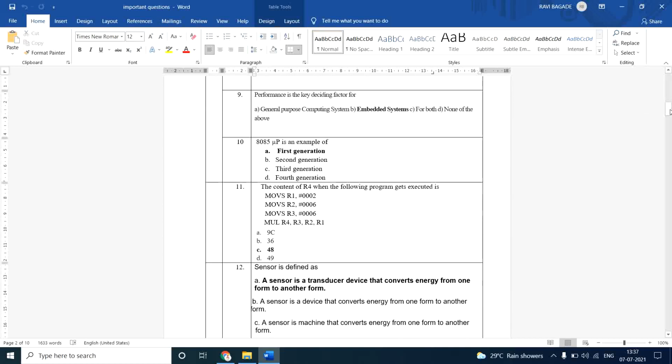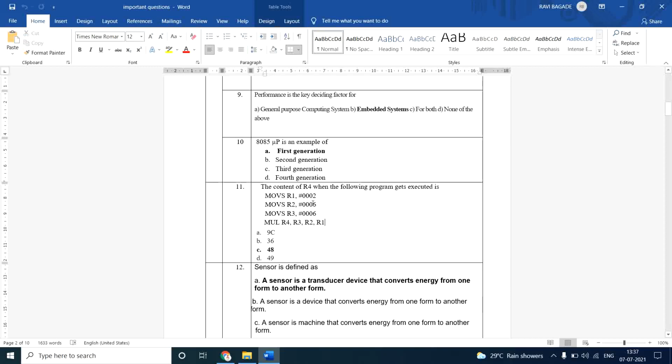Then 8085 UP is an example of. There are different generations: first, second, third and fourth. In that, the very first generation had the 8085 microprocessor. It was the beginning of the microprocessor era. Before this also there were many microprocessors, but we consider 8085 as a first generation microprocessor.